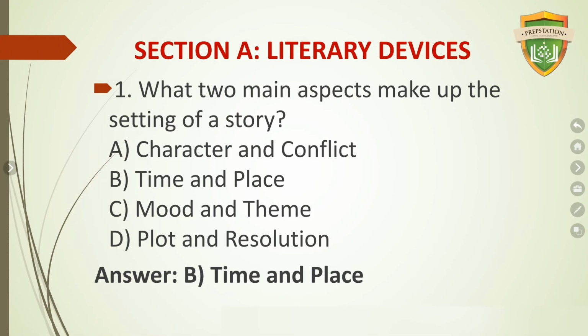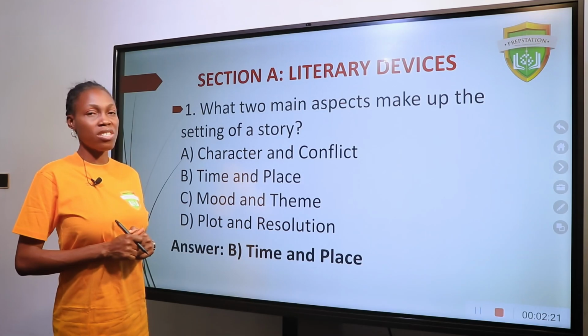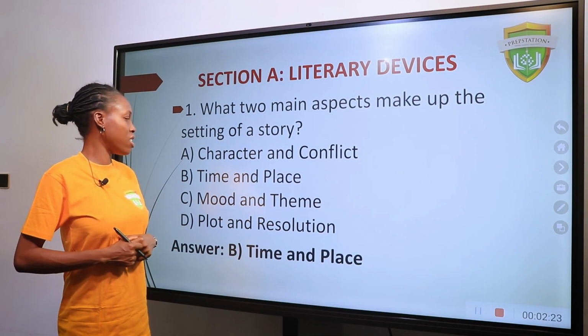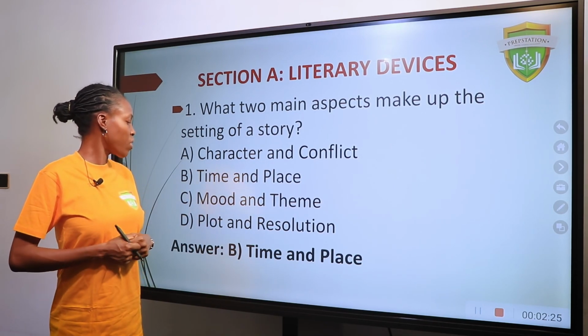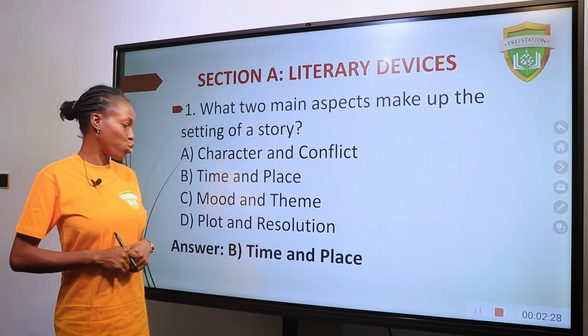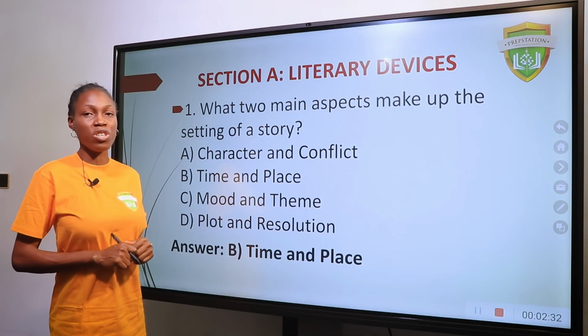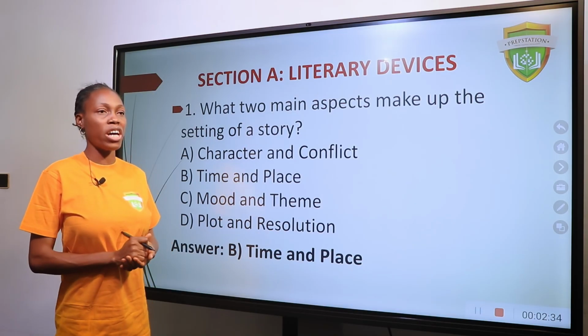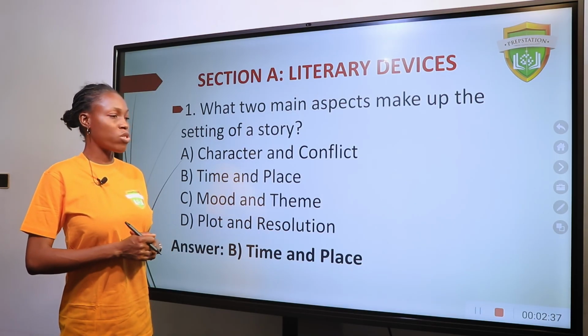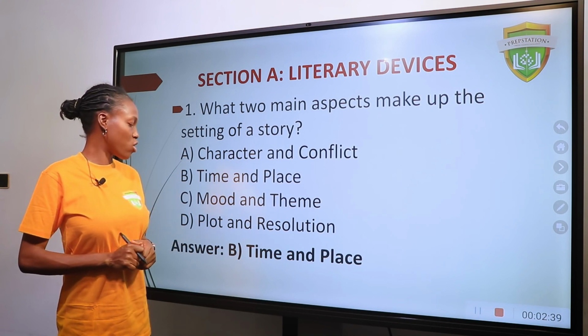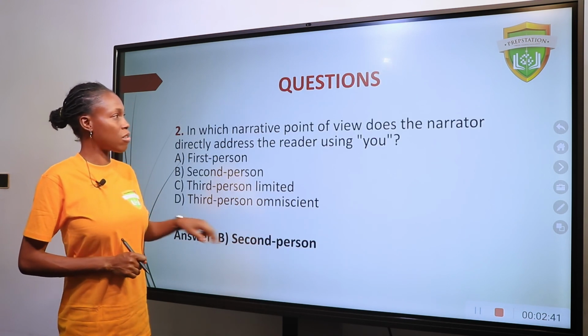Let's look at the section on literary devices. Question 1. What two main aspects make up the setting of a story? A. Character and conflict. B. Time and place. C. Mood and theme. D. Plot and resolution. Remember, we are looking at setting. Setting in literature involves the time and place where a story or a work was done. So the answer to this question is time and place.